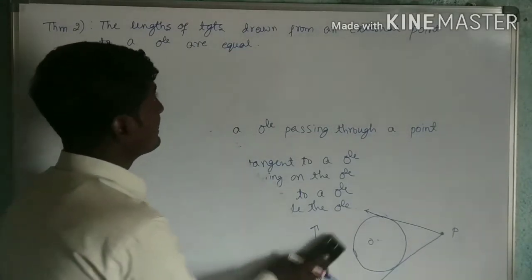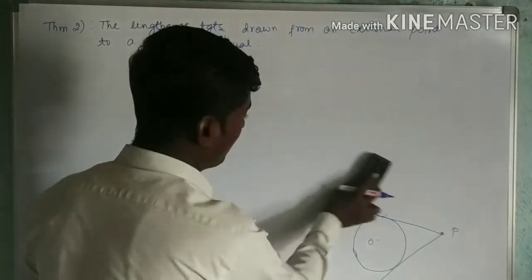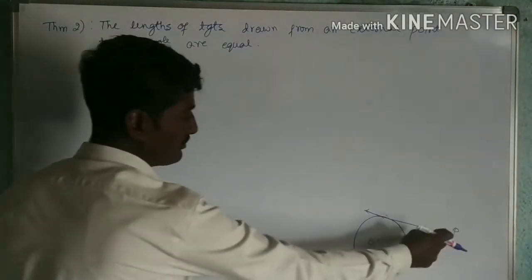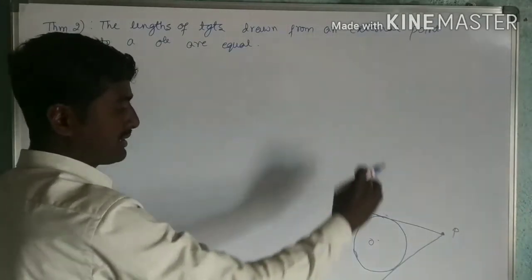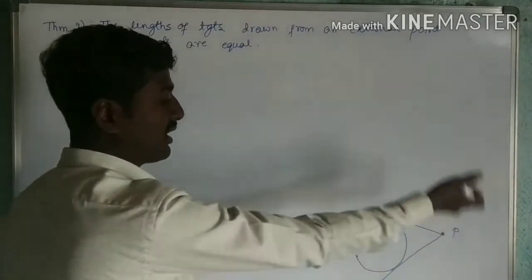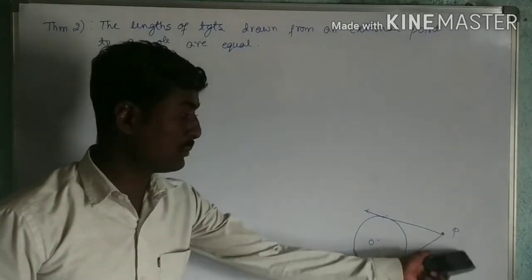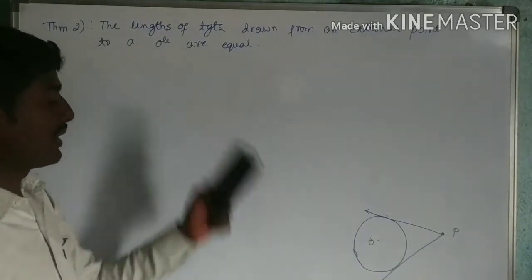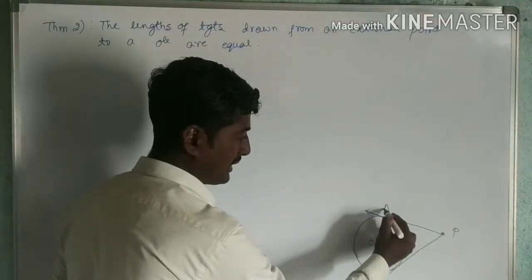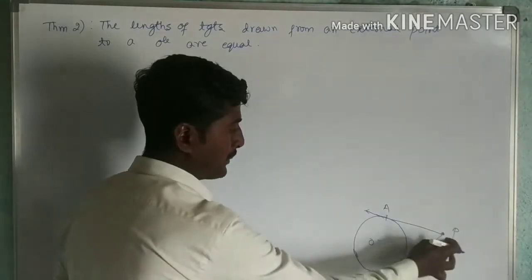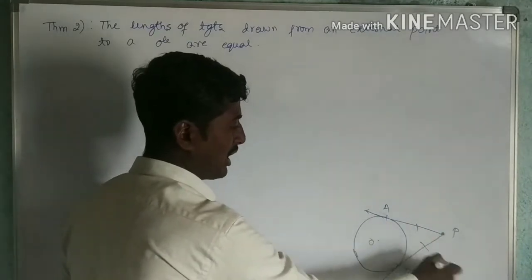So that is the length of tangents drawn. These are the tangents drawn from an external point. An external point is a point that lies outside the circle. We have to prove what? These are the two tangents, so I'll take this as point A and this as point B. PA must be equal to PB, I have to prove.